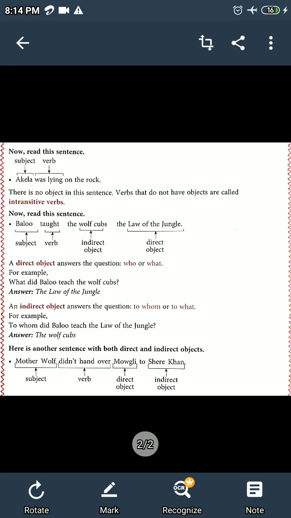Once again I am repeating, to find the direct object, we ask the question who or what, depending upon the sentences and the situations, whatever fits. The answer that comes will become the direct object. And when we ask the question to whom or to what, whatever the answer comes, that becomes the indirect object. So children, that is all about the direct and indirect object and transitive and intransitive verbs.